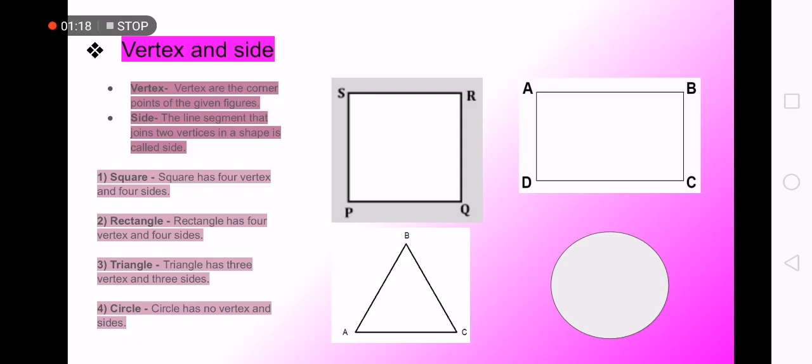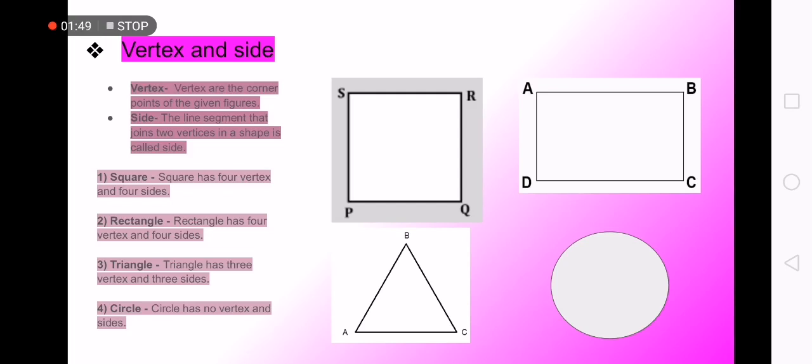For example, see, the corner points of the first figure, the square, are P, Q, R, S. P is vertex, S is vertex, R is vertex, Q is vertex. In rectangular, A is vertex, B is vertex, C is vertex, D is vertex. In triangle, A is vertex, B is vertex, C is vertex. But for circle I have not given anything.